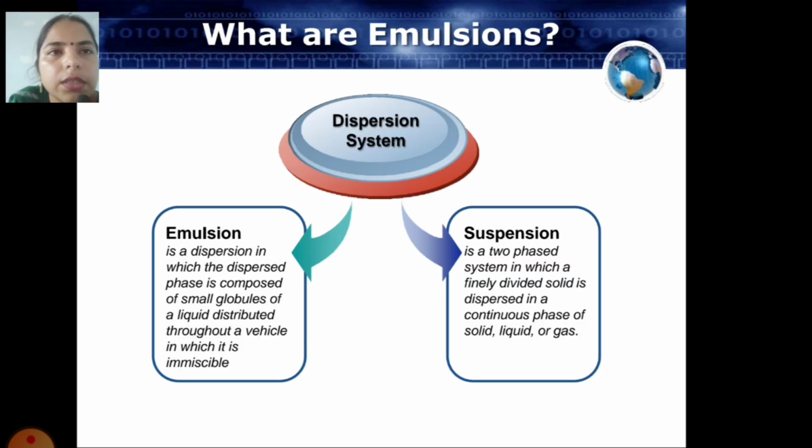What are emulsions? Dispersion systems. There are emulsions and suspensions. An emulsion is a dispersion in which the dispersed phase is composed of small globules of a liquid distributed throughout a vehicle in which it is immiscible. And a suspension is a two-phase system in which a finely divided solid is dispersed in a continuous phase of solid, liquid or gas.